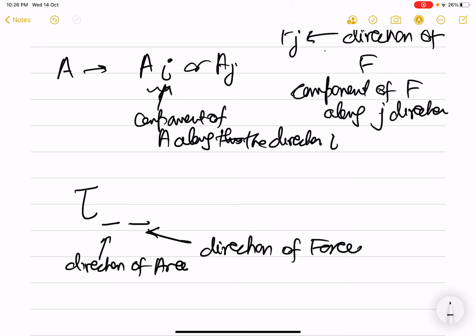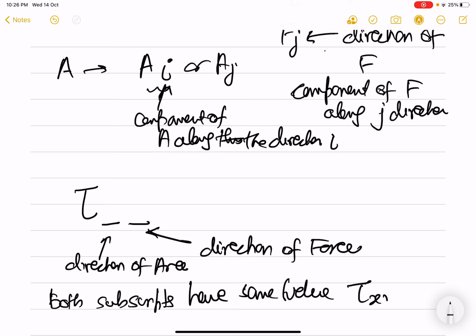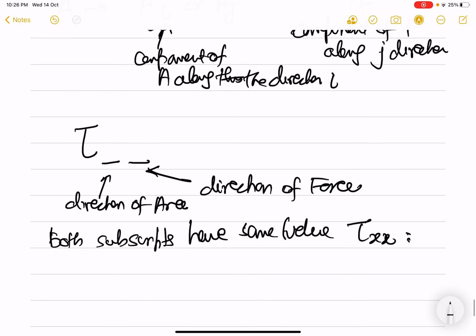And if both subscripts have the same value, that means I'm talking of tau xx, then such a stress will be a normal stress, because both force is in the same direction as that of the area. So this is a normal stress, and an example of normal stress is pressure.